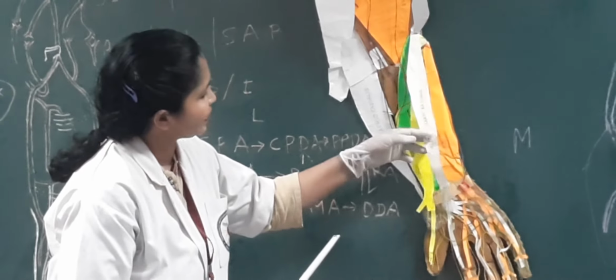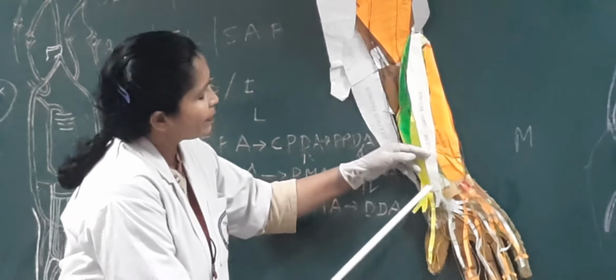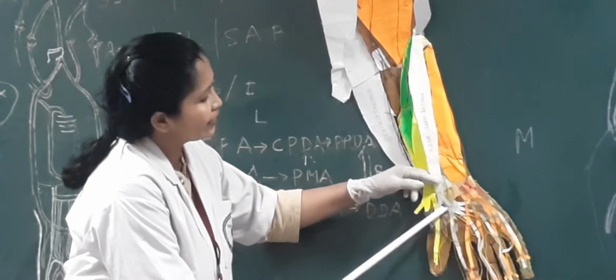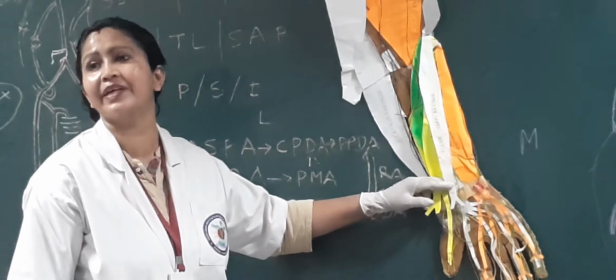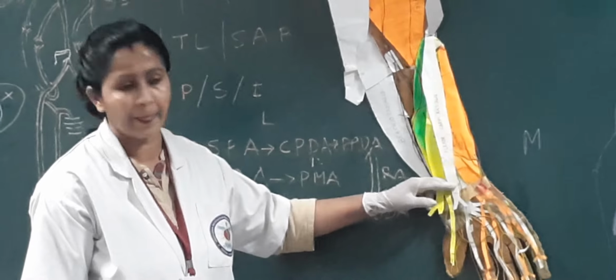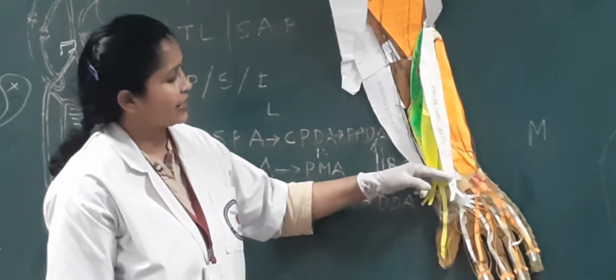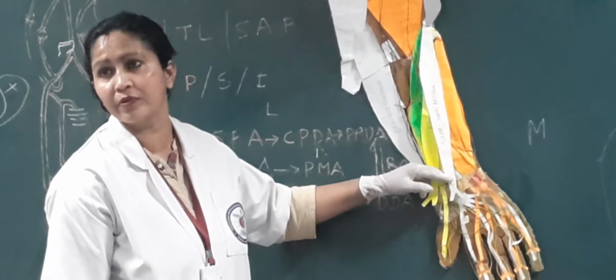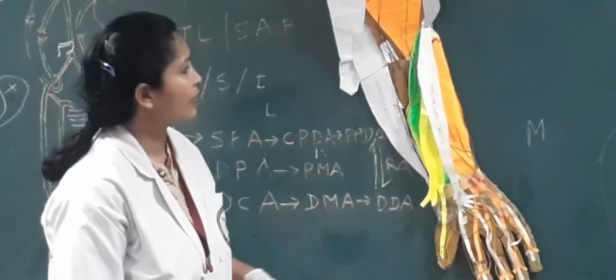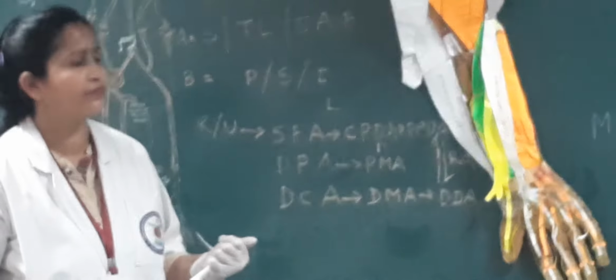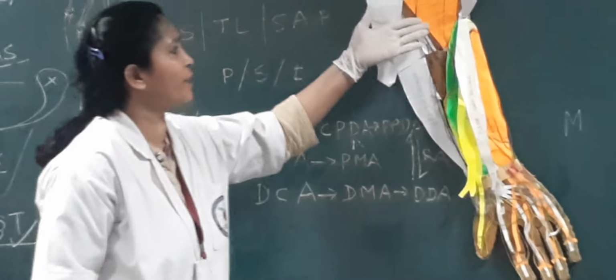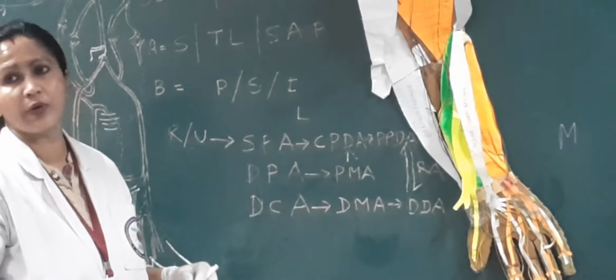On the radial aspect, it passes the carpal bones and inserts over the base of the second and third metacarpal bone. It is supplied by the median nerve and does flexion of the elbow and the wrist joint.